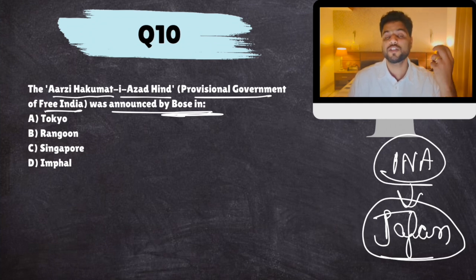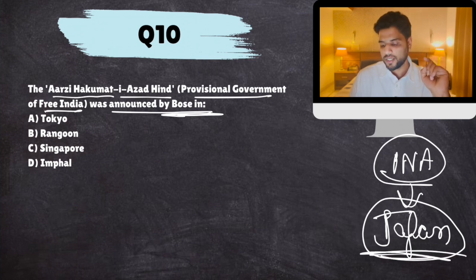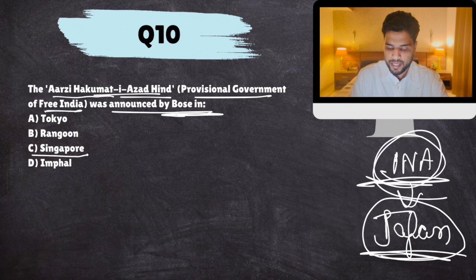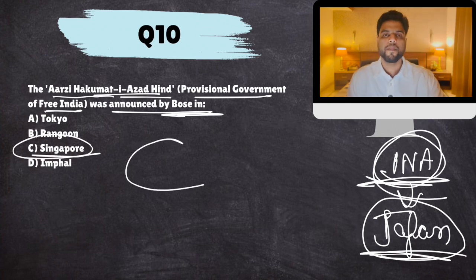It captured many parts of Malaysia, Singapore also. Now Singapore was under British rule, but then Japan captured it. And Japan gave it to Indian National Army to create a provisional government, temporary government until India is free over there. So they formed this temporary government in Singapore.